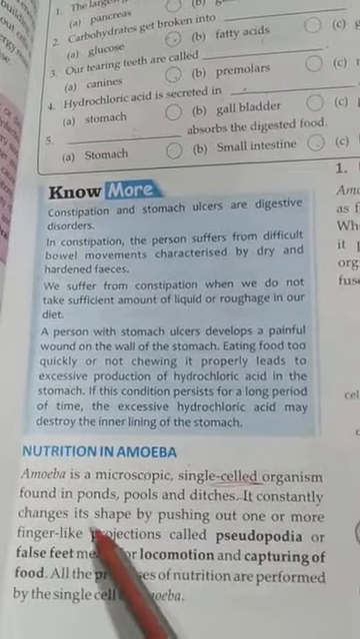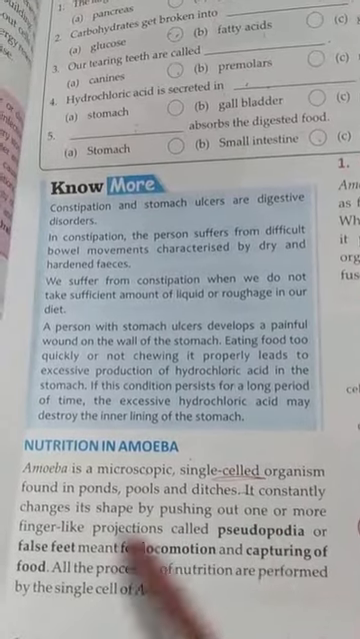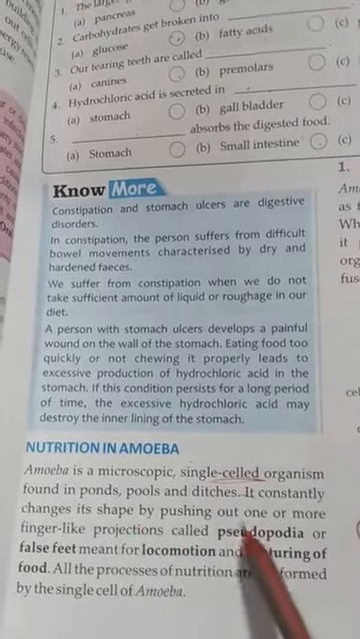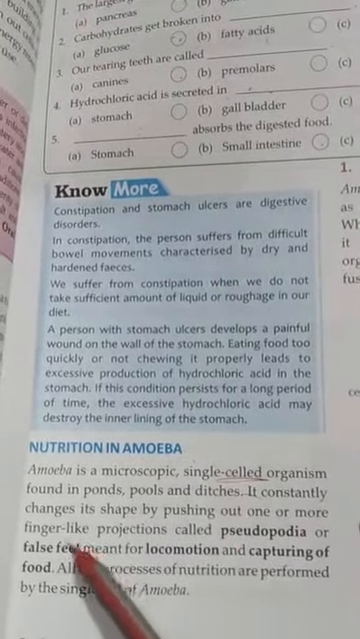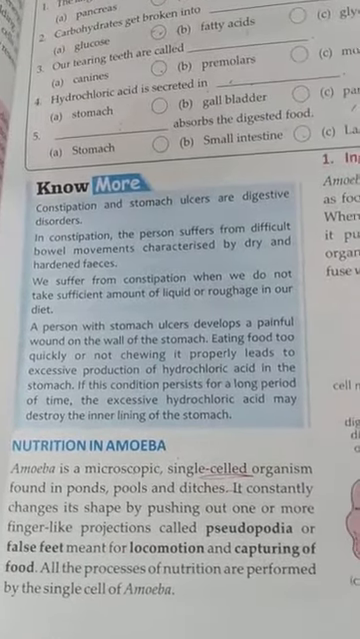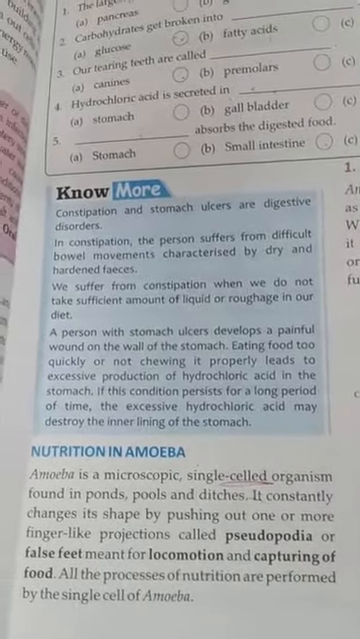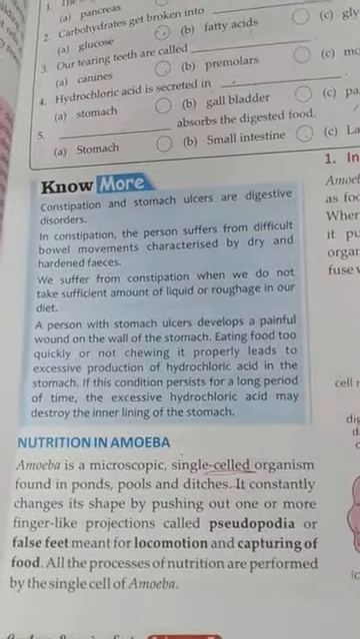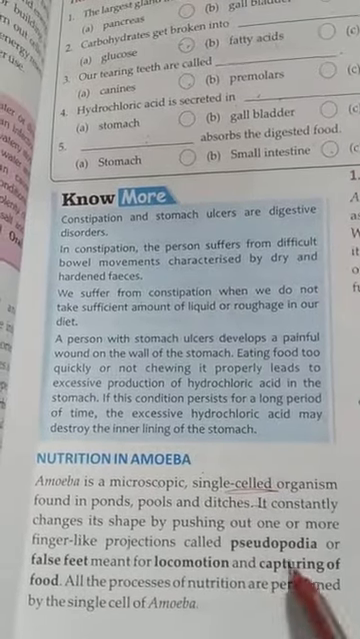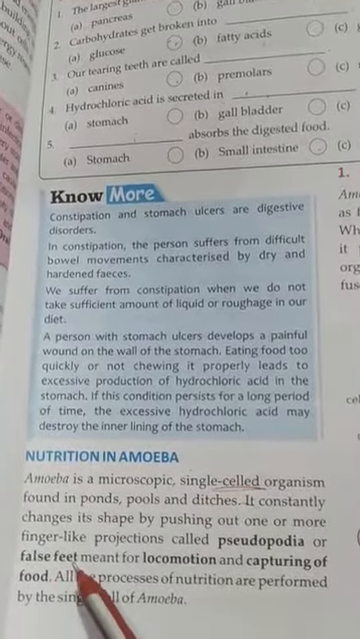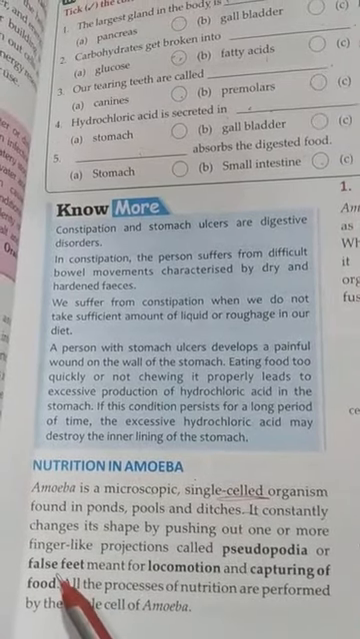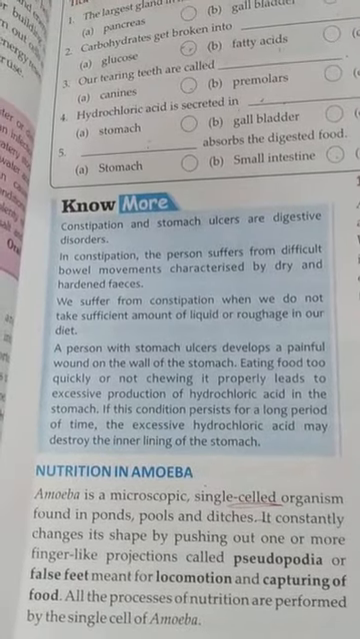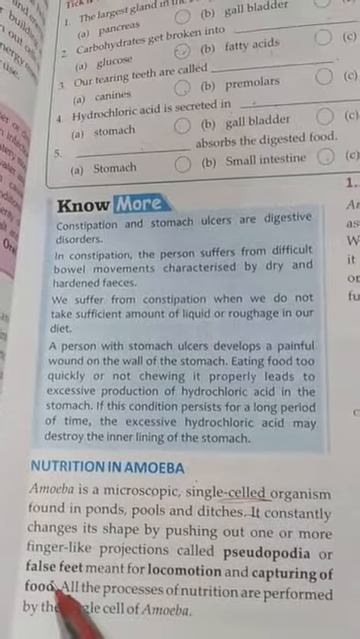It constantly changes its shape by pushing out one or more finger-like projections called pseudopodia. Yes, it can change its shape by pushing out one or two finger-like structures, because its shape is not constant or fixed. This finger-like structure is called pseudopodia, and that part helps to take in food. It is also called a false foot. Why? Because the position of that foot can change, it is not fixed. That's why it is a false foot.